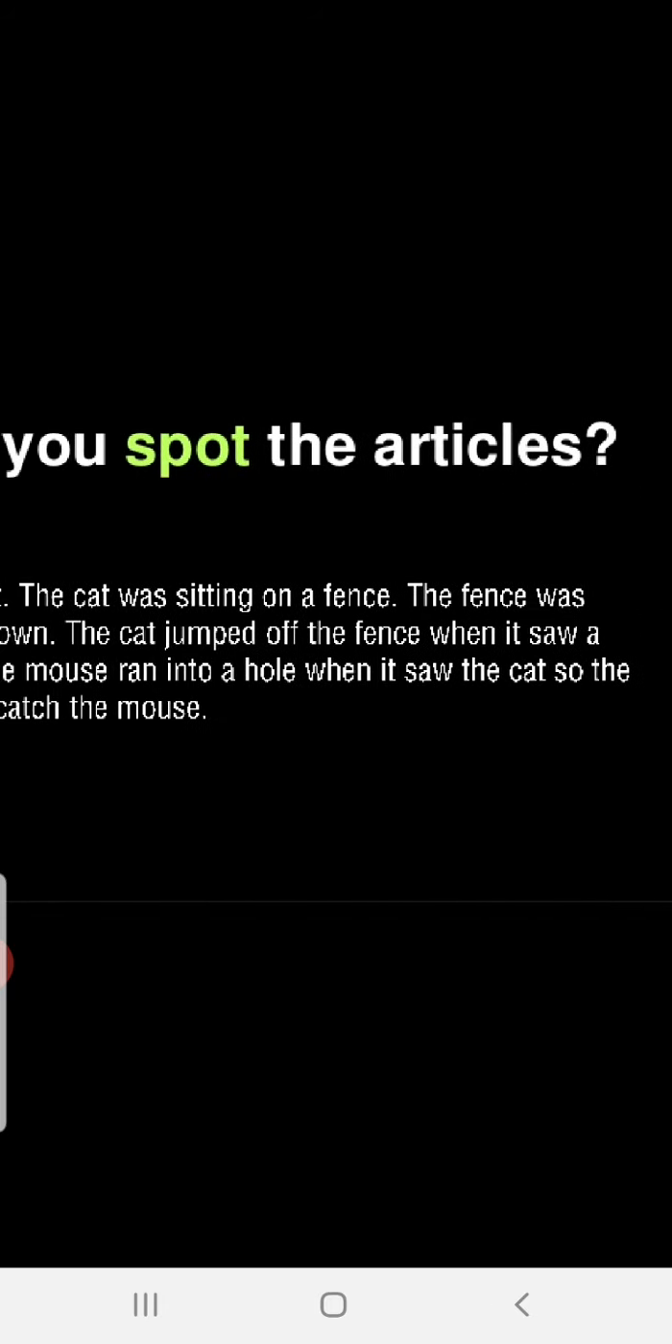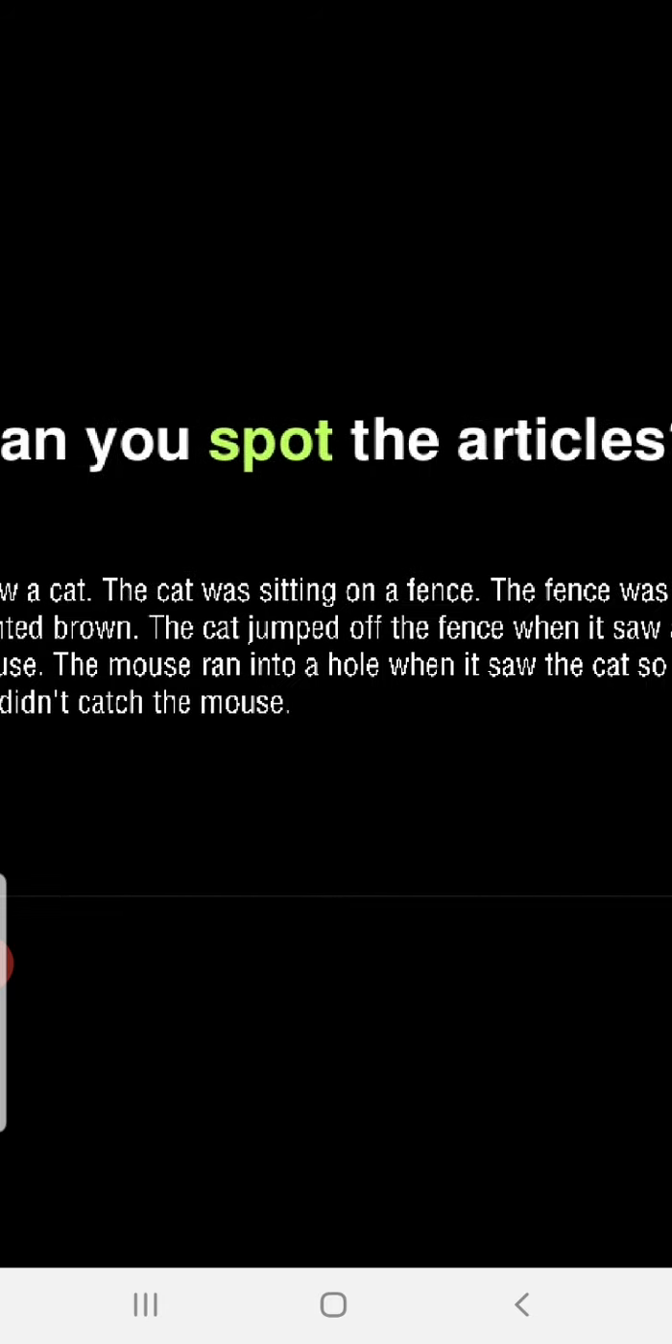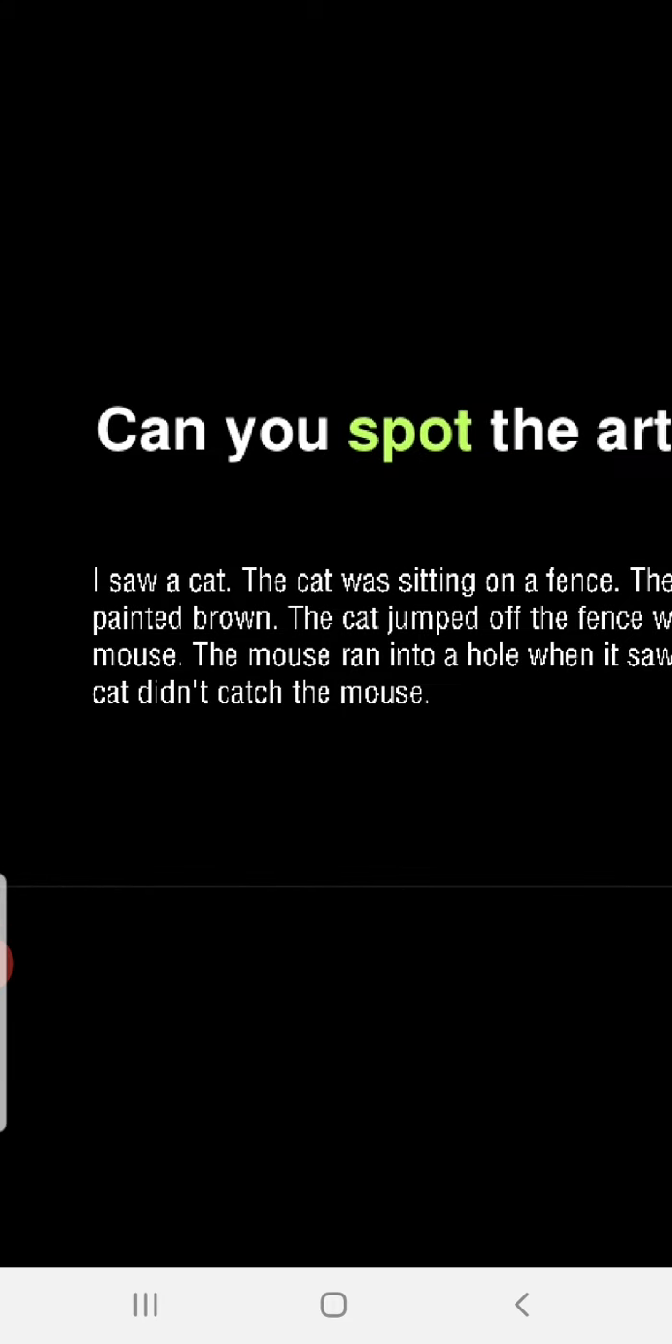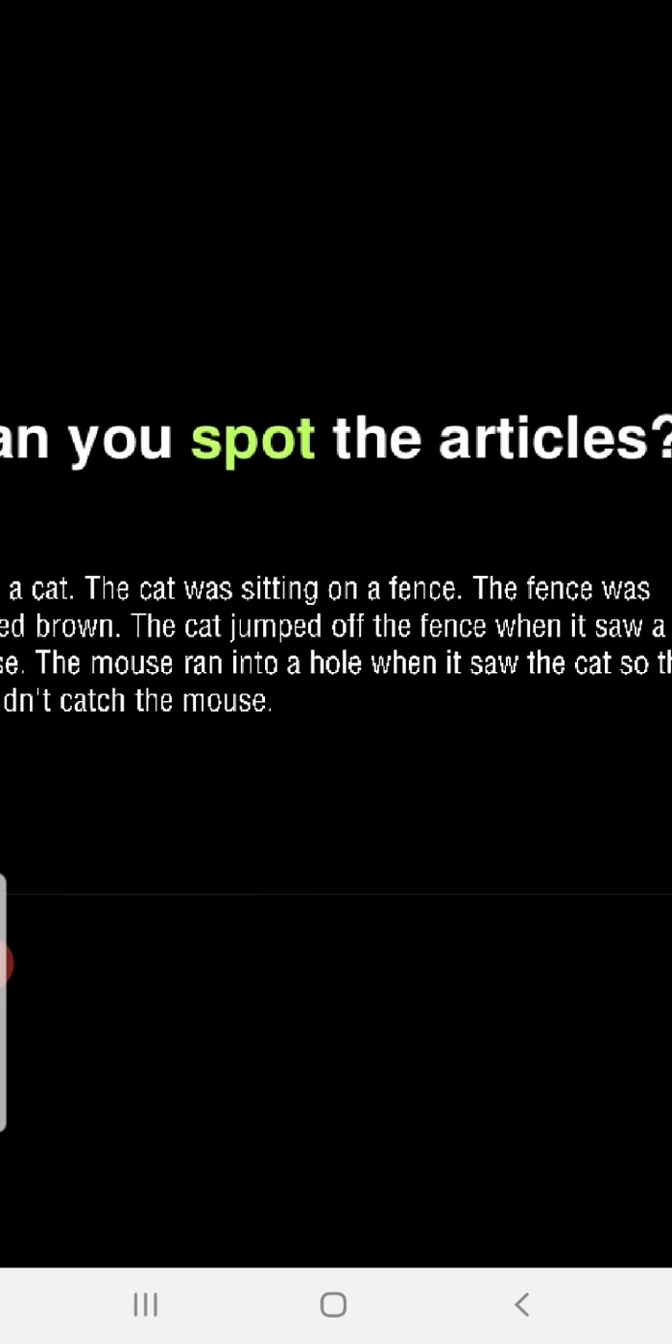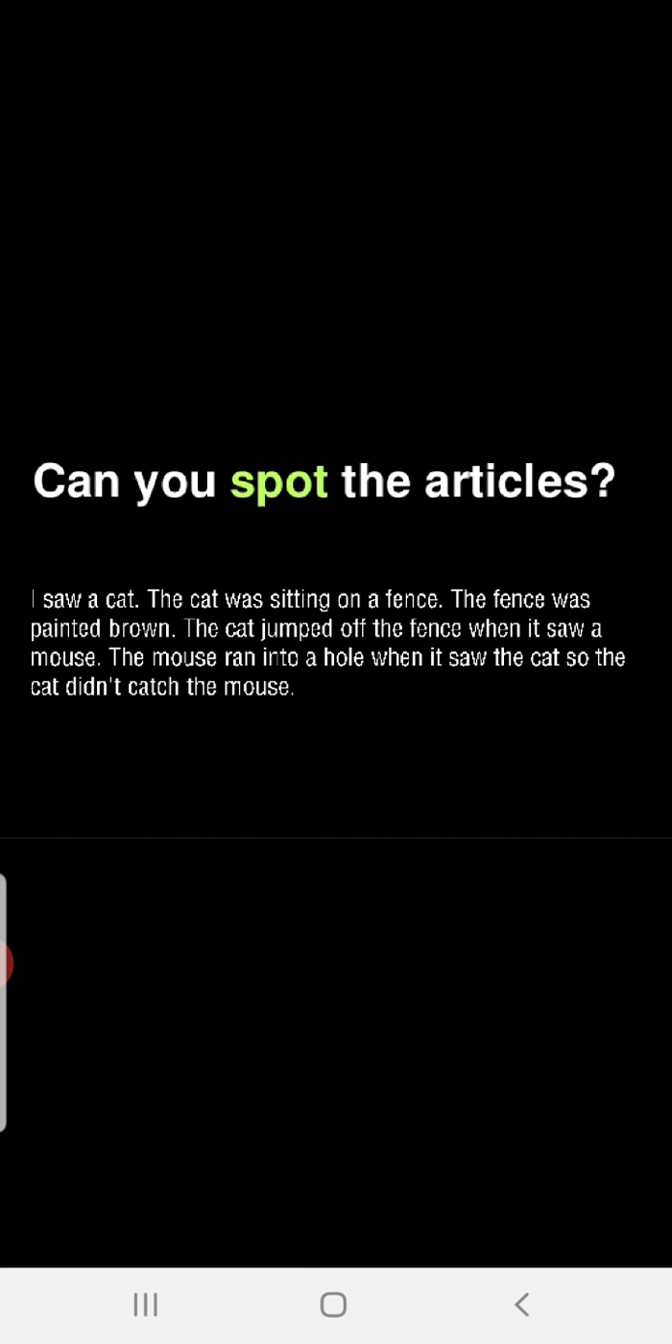Here again, the cat was sitting on a fence. A fence: this noun, in the object place, took the indefinite article a. Now, in the next sentence, the fence was painted brown. As we are talking about that same fence in particular, it took the definite article. The cat, see, again it took the.